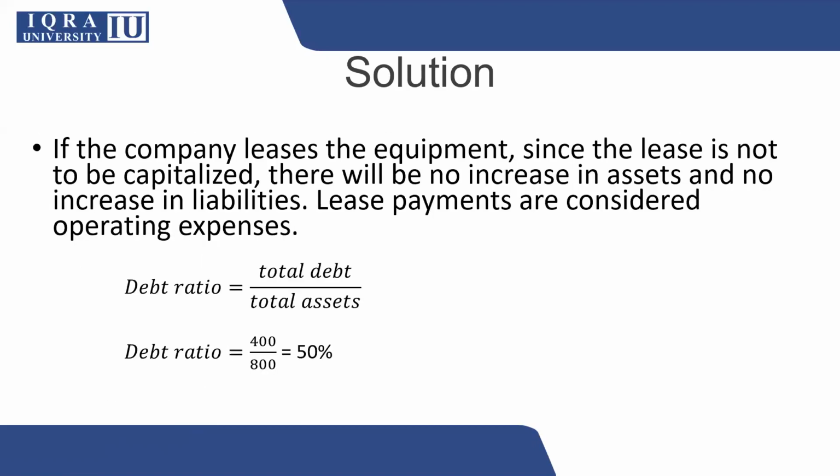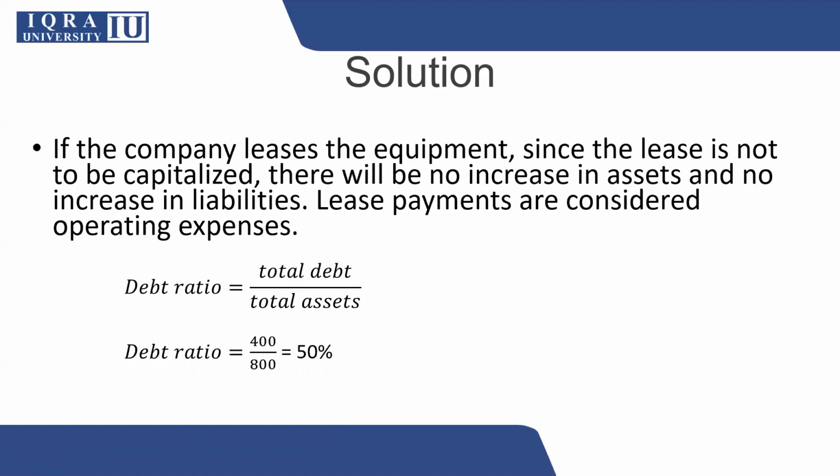Another option which is possible for the business is to take a service lease or operating lease, in which you will only pay rent to the lessor. In this case, naturally, your balance sheet will not be affected. Neither will you report it as an asset, nor will you report it as a liability. So your balance sheet will remain at its previous position.